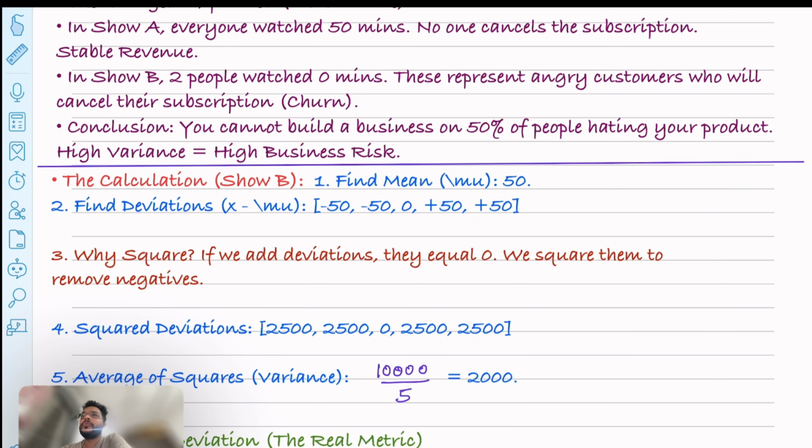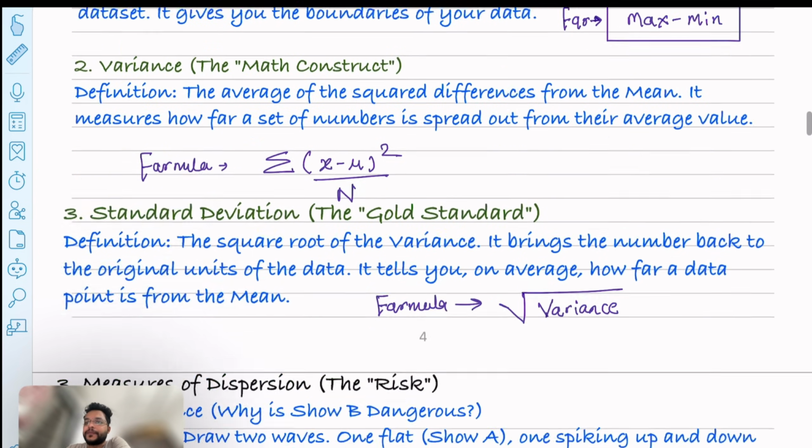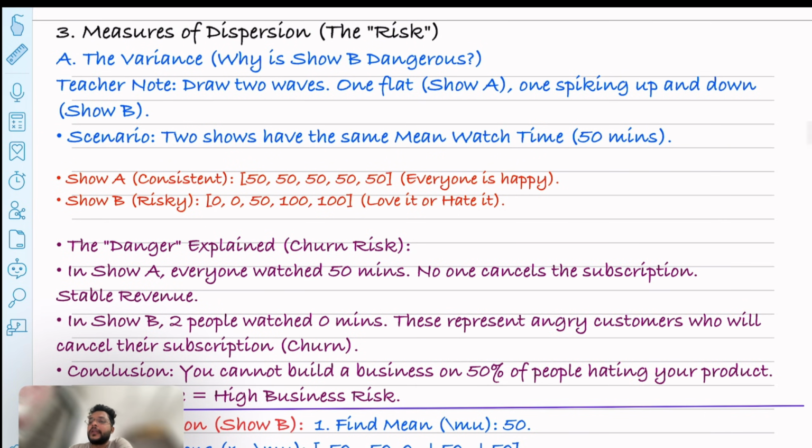But if you see this 2000 number, it's very high, right? And our data points are not in that range. They are somewhere in the range of 0 to 100.